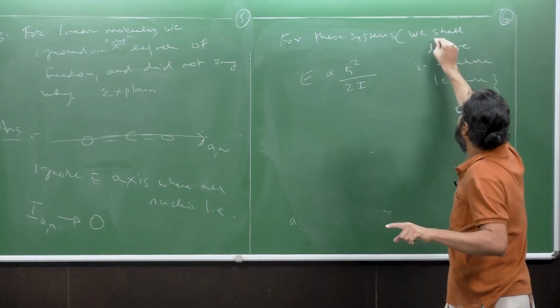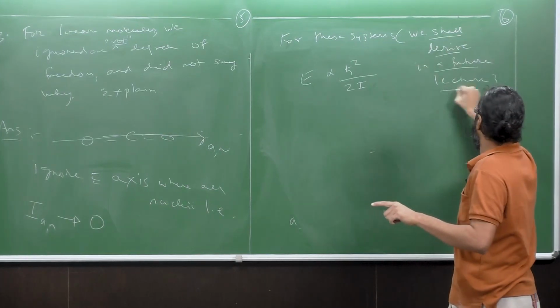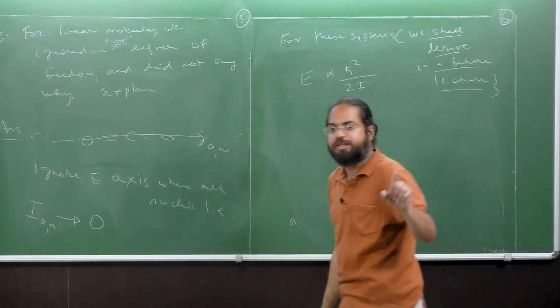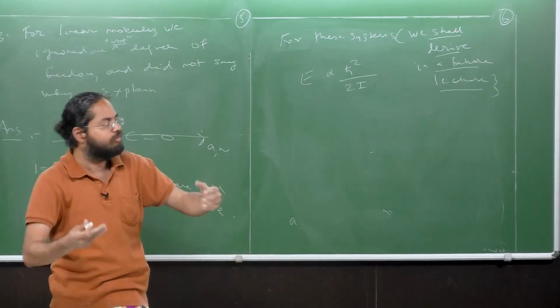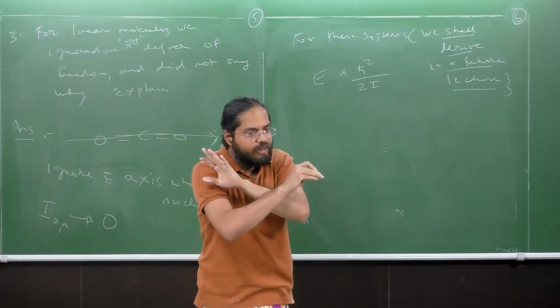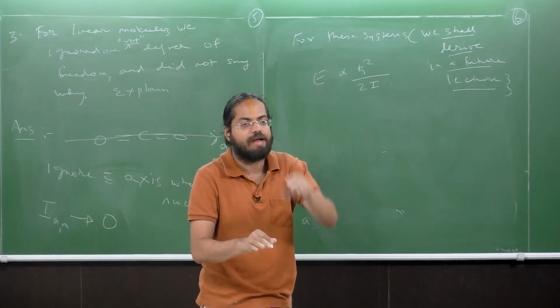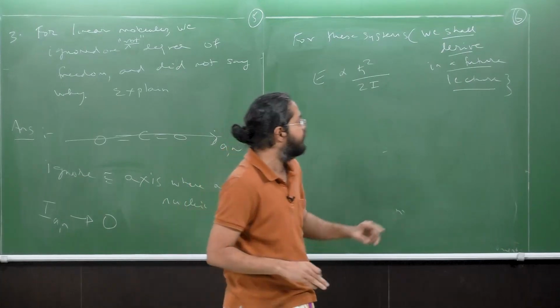Please note, I have not derived this yet. This is to be derived in a future lecture. All right, clear? So don't ask me where this equation comes from yet. I have clearly not told you where it comes from so far, but I will tell you subsequently. Please pay attention to that point.